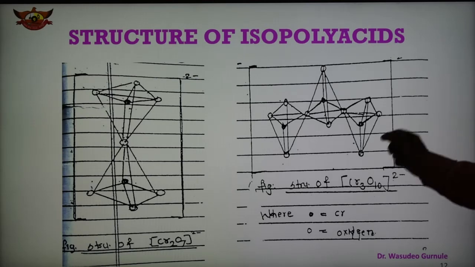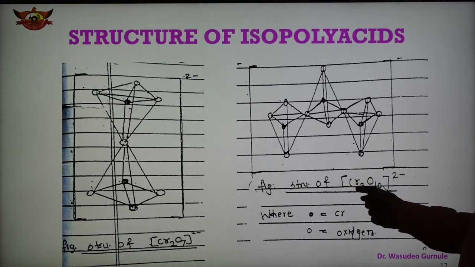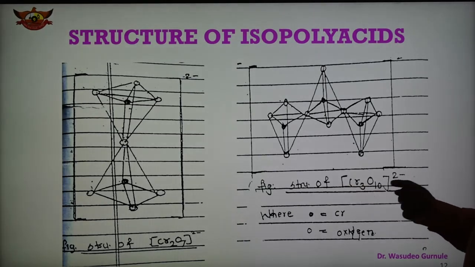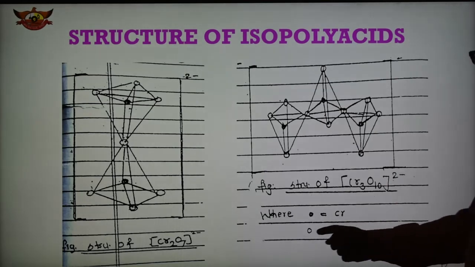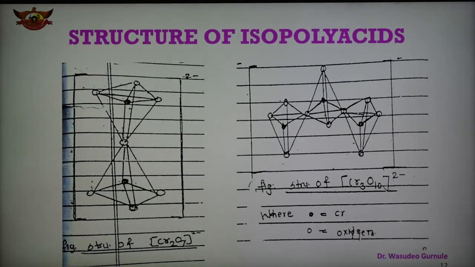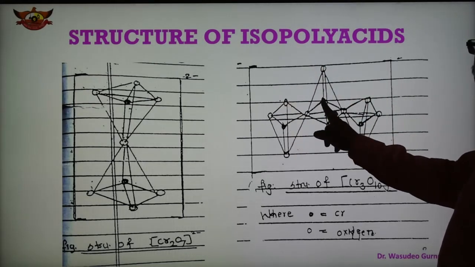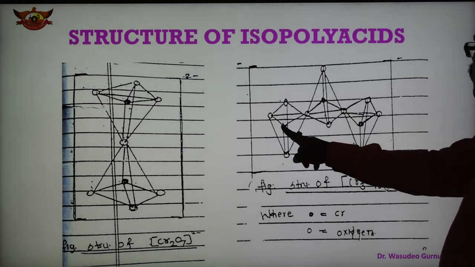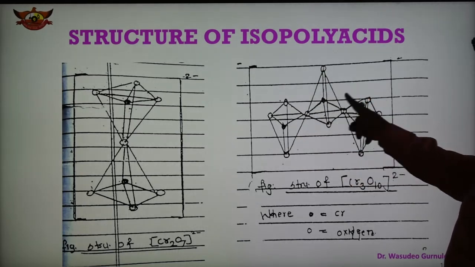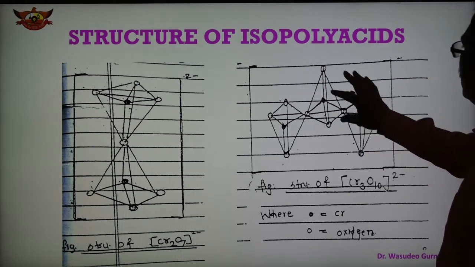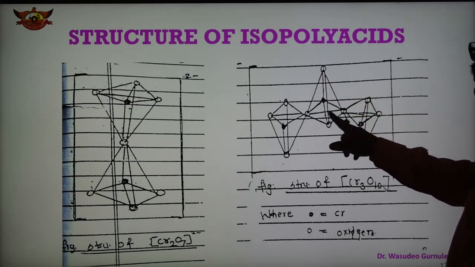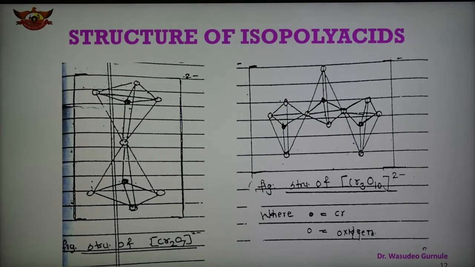Another structure shown here is that of the polyacid Cr3O10 2 minus. In this case, the solid circle is chromium and the hollow circle is oxygen. Three chromiums are there, so this is one tetrahedral unit, this is another, and this is the third. This one tetrahedron shares a corner with the next through this corner. So in these structures the tetrahedral units are joined with each other by corners.